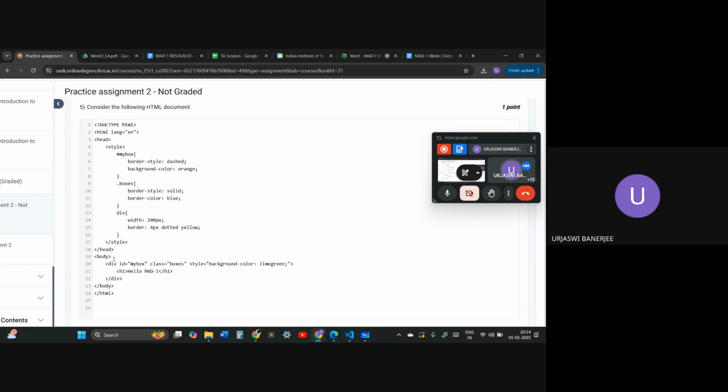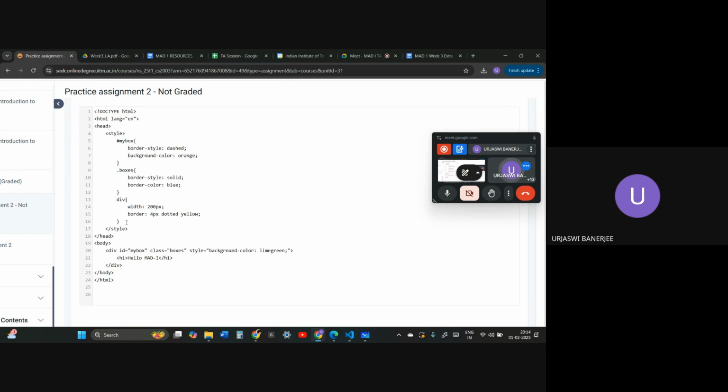So this will be called as element selector as well as element styling. No, element selector will actually be div. Element selector will be used inside of DOM. First of all, it will be element styling only. Okay, ma'am. Thank you so much, ma'am.